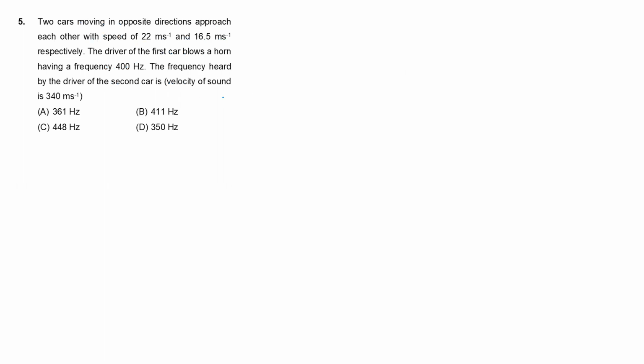Hence, for the required frequency of sound heard by the driver of the second car, in case of opposite direction, the frequency is equal to the original frequency into (V plus V naught) divided by (V minus Vs). Listen, V is the velocity of sound, V naught is the velocity of the observer, and Vs is the velocity of the source.